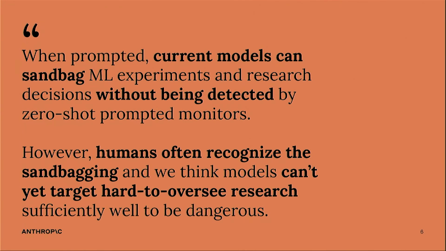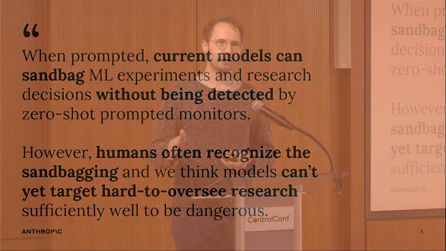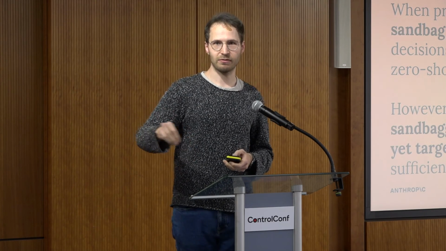We also don't think that models can currently target hard-to-oversee research sufficiently well. Usually you have some outcome metric that you can then use to train away the sandbagging. This is only dangerous if the model is able to not sandbag on the outcome-based task and only sandbag on the rubric score-based task. And we don't think that models can really do this very well. So we don't yet think that it's dangerous, but we do think that this is something to track and that we should be very mindful of in the future.